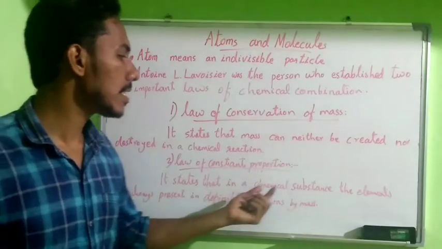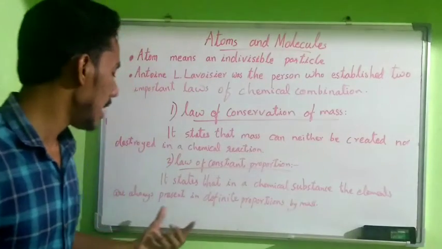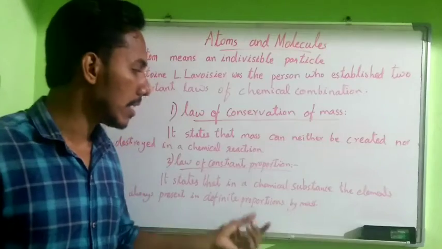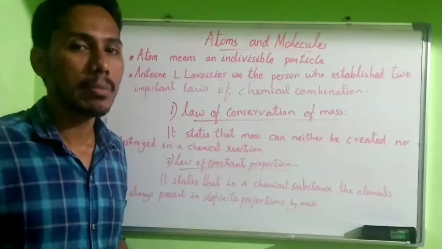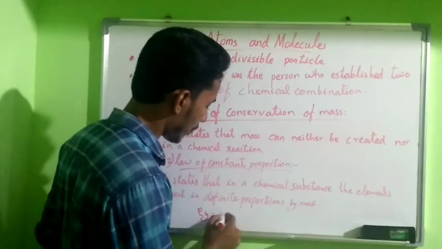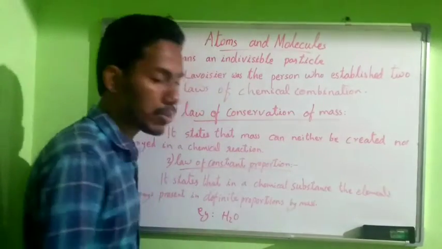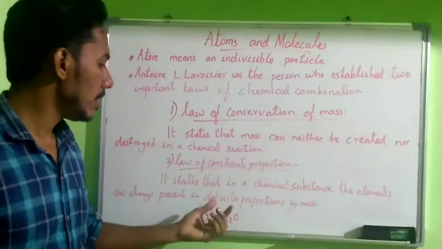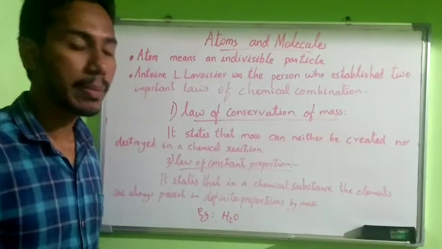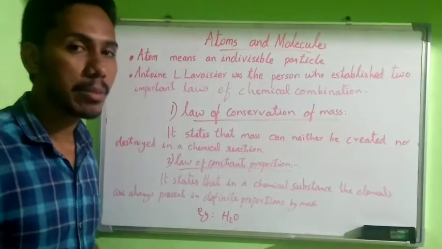It states that in a chemical substance, the elements are always present in a definite proportion by mass. For example, H2O: the elements hydrogen and oxygen are present in a definite proportion.